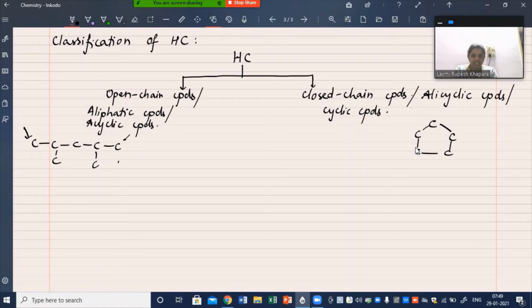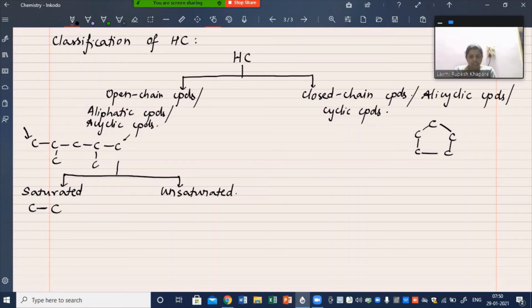Now these aliphatic compounds are further classified into two categories: saturated compounds and unsaturated compounds. Saturated compounds are the ones where you'll find a carbon-carbon single bond throughout the compound.